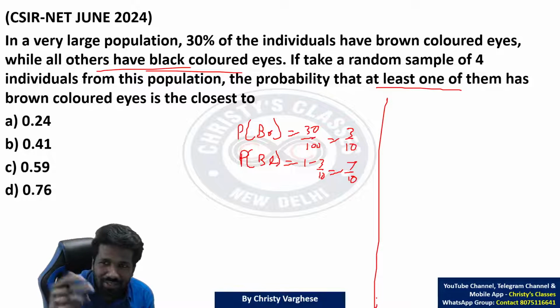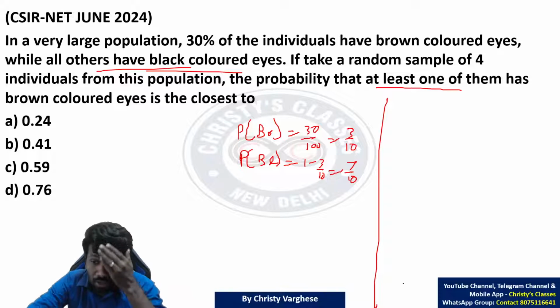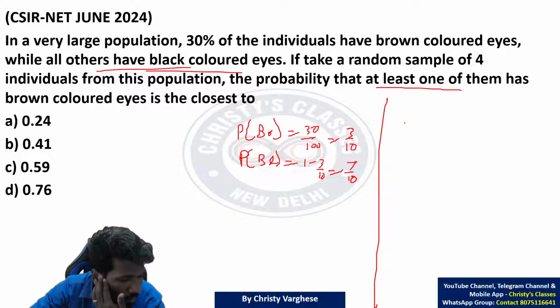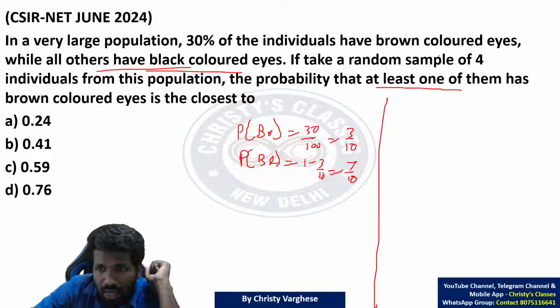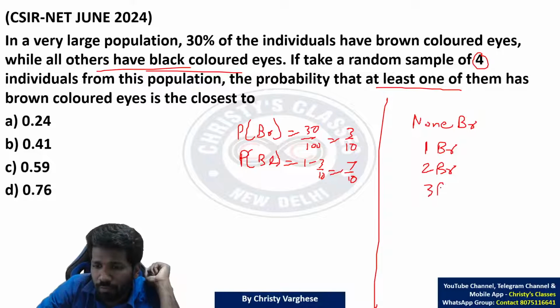Instead of brown colored eyes, it can be something else. One time it was asked: the probability of a person winning a match is this and losing a match is that, so what is the probability that he will win at least one match? Same logic here. At least one of them has brown colored eyes means what all is possible with respect to occurrence of brown colored eyes? As there are 4 people, maybe none of them have brown colored eyes. No brown color. Or one of them has brown colored eyes, or 2 of them, 3 of them, or all 4 of them have brown colored eyes.